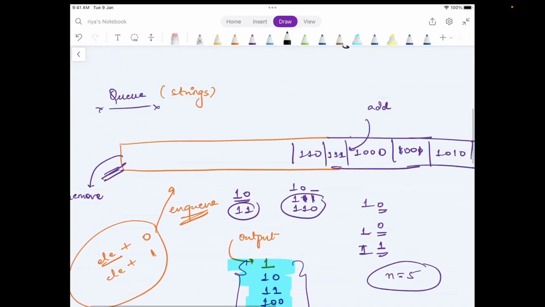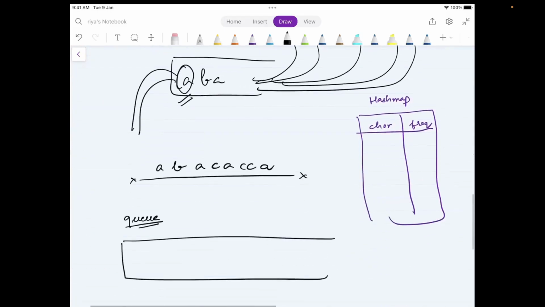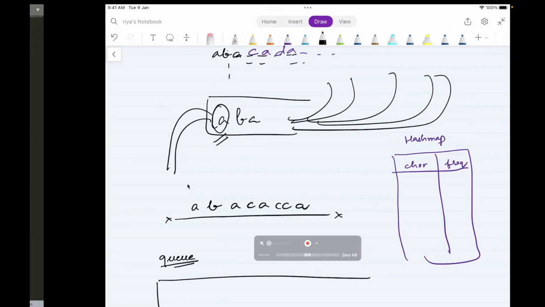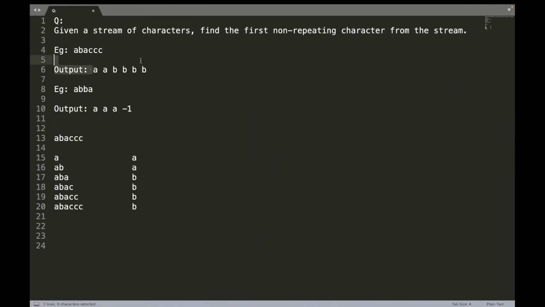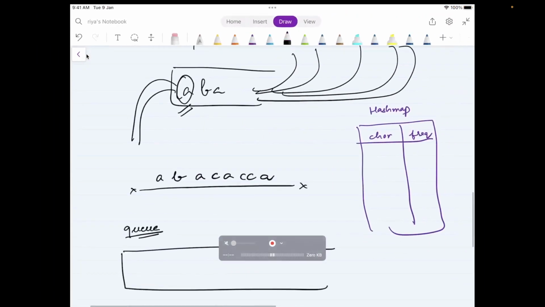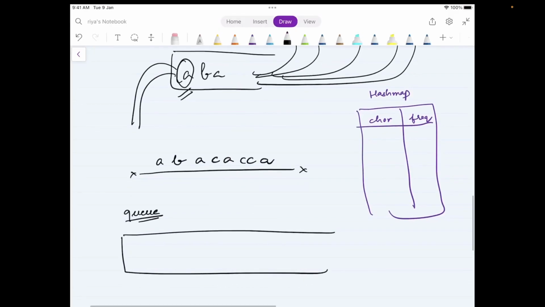Okay, if you would have done this question, a follow-up question I would have asked you was: if you are able to find the first non-repeating character for all the possible streams, try to find that in a complexity of O(1), right? You have to find the answers for all the possible stream characters in O(1). So the queue would definitely help us do that in an optimized manner. I will traverse the string now and increase the count of elements in the hash map whenever I come across any character, and I'm going to push it to the queue as well.